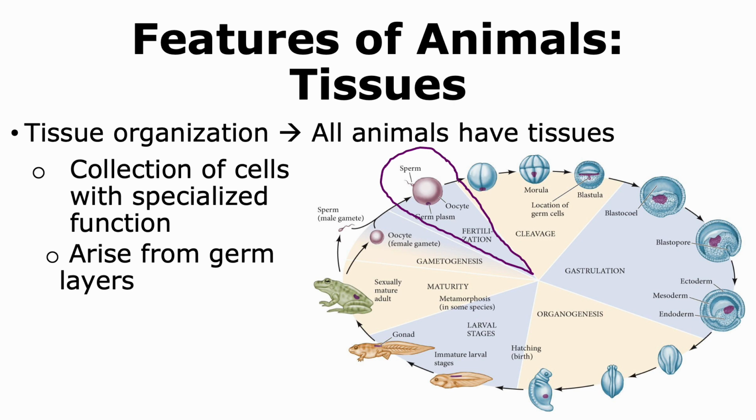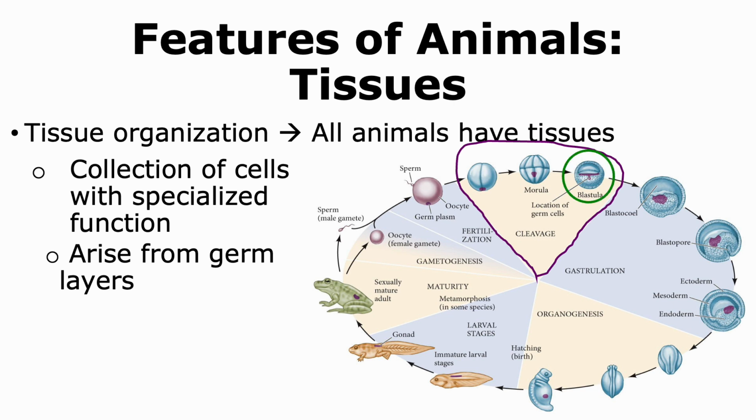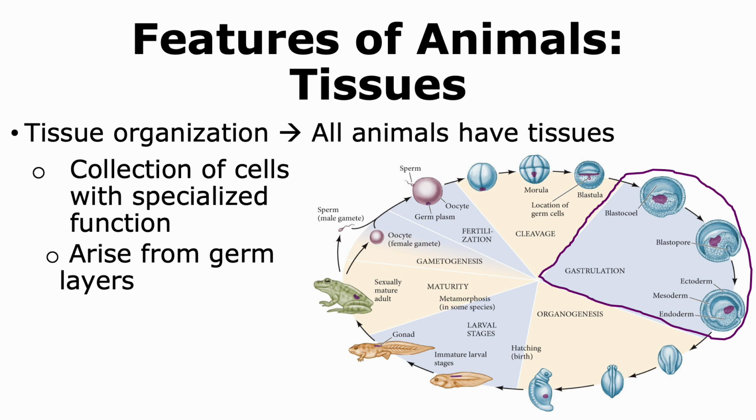We're going to start with the fertilization stage, where the gametes fuse to form a diploid zygote. Once the zygote is formed, the process of cleavage begins, where the zygote undergoes many rounds of mitosis to form a blastula. This blastula then undergoes gastrulation, where the cells undergo movement and eventually will give rise to the germ